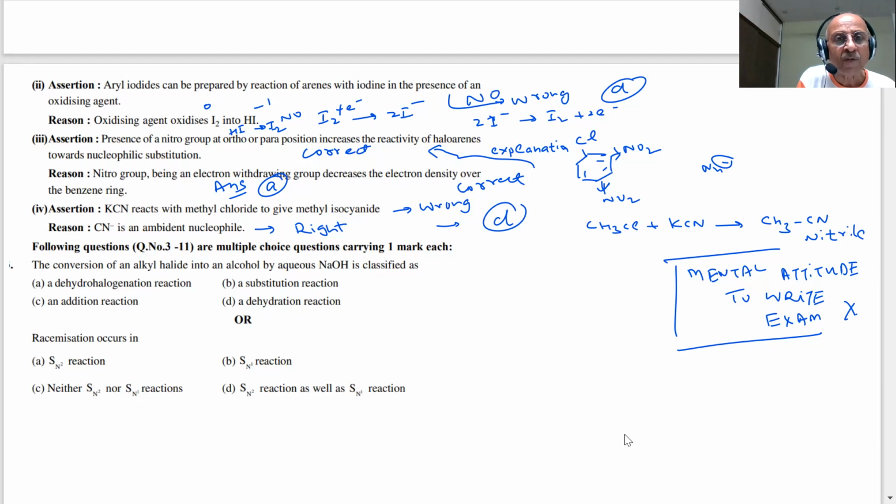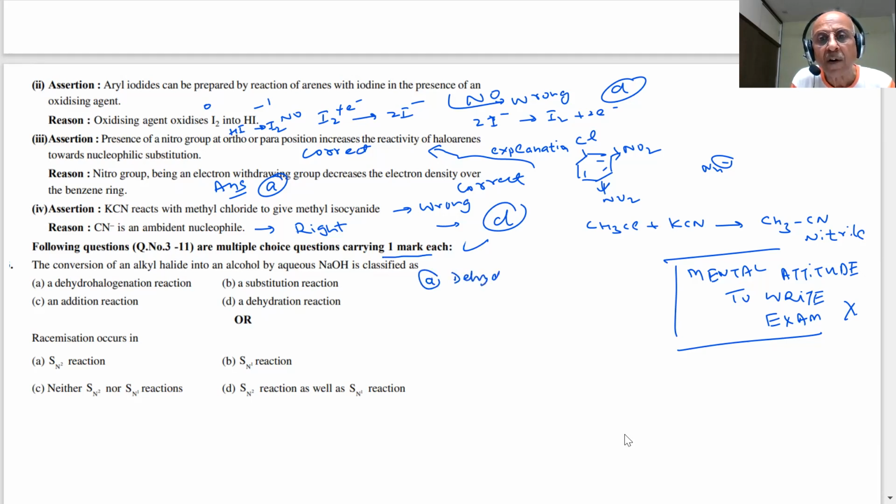Following questions 3 to 11 are multiple choice questions carrying 1 mark each. Students, 1 mark each. Important point. Conversion of alkyl halide into alcohol by NaOH is classified as: A, substitution reaction; dehydrohalogenation reaction; substitution; addition; dehydration. Let us see. What is a dehydrohalogenation reaction, students?